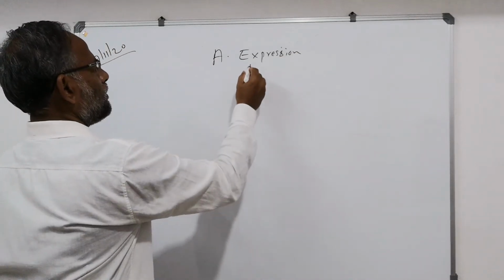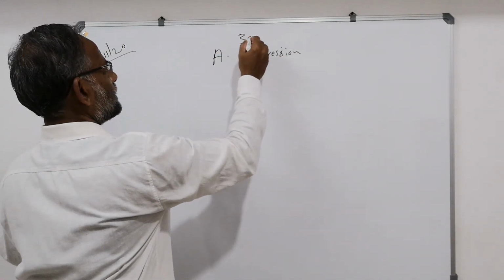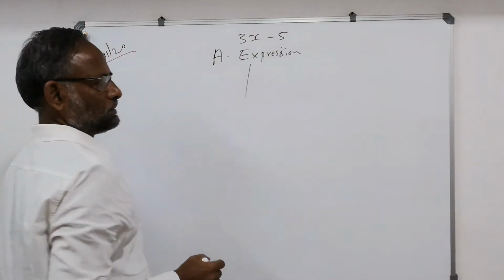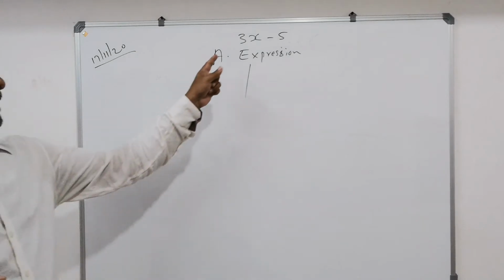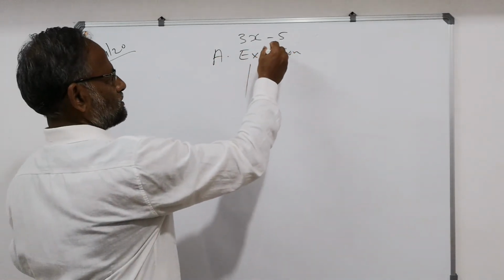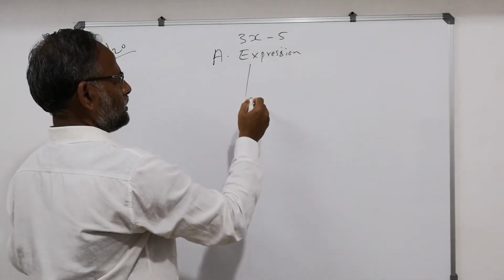Expressions are formed by terms. Suppose here 3x minus 5. Two terms are there. Which are the terms? 3x and minus 5. This is the algebraic expression.